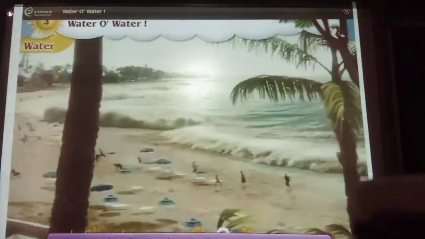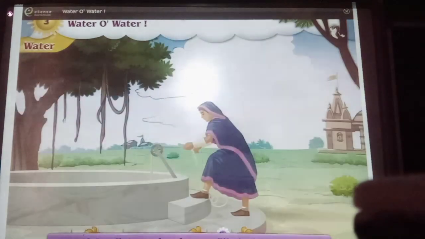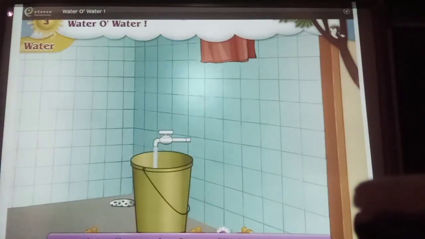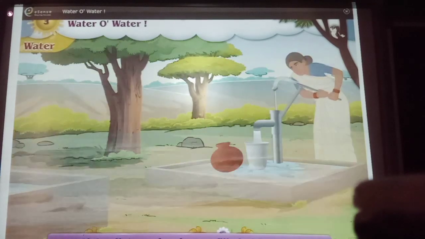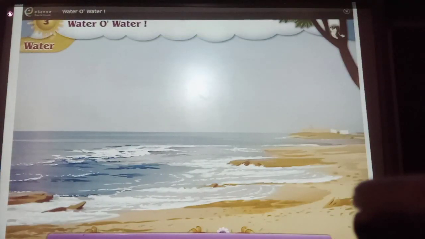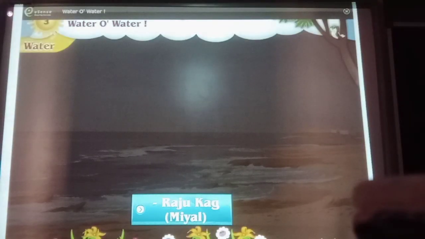During floods, there is threat and fright. Ah, well, tap. A hand pump filled with water. Water is life. Water is precious. Raju, Kag, Meow.